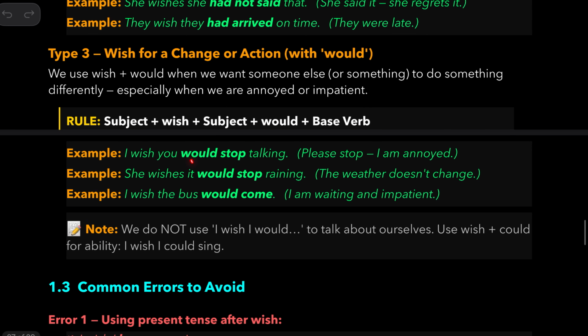Now, I wish you would stop talking, meaning, please stop. I'm annoyed. She wishes it would stop raining. The weather doesn't change. I wish the bus would come. I'm waiting and impatient. So we use wish plus would. As you can see, first form, would, first form, wish plus would. When we want someone else or something else to do something differently, especially when they are annoyed or impatient.